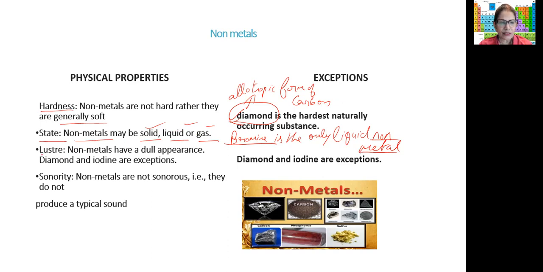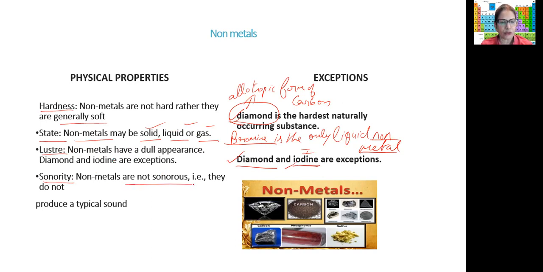Then luster is the shine. So non-metals, they do not have the shine like the metals. But again, exceptions are diamond. Of course, you all know about it. Diamond shines. And iodine. Iodine also shines. Symbol is I. Iodine, which is a non-metal, it shines. So these two are exceptions. Now these exceptions, CBSE might ask you as a question. So you should be able to answer them. Okay. Then sonority, yes, because they are very soft, they are brittle, so obviously they will not produce the ringing sound.